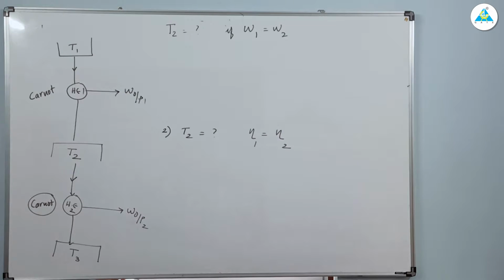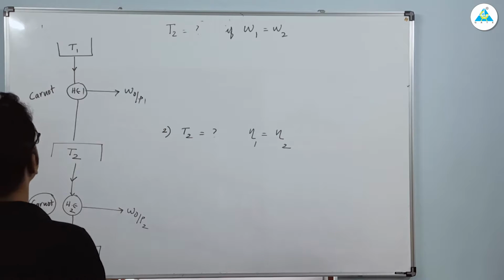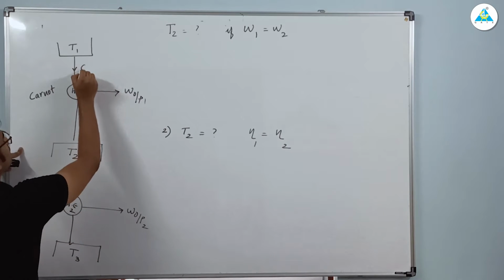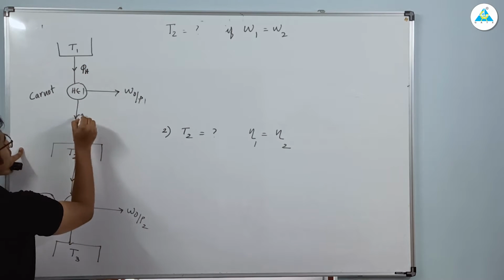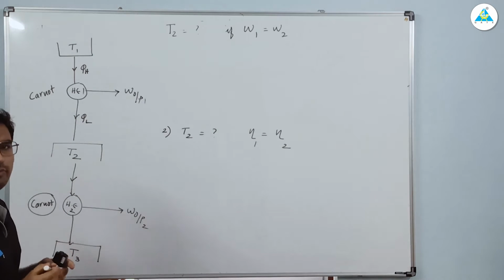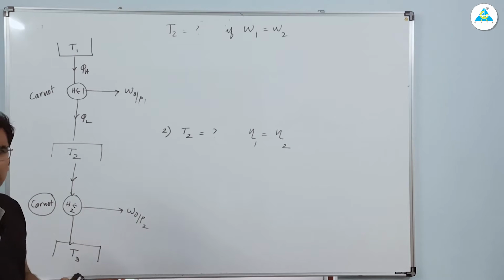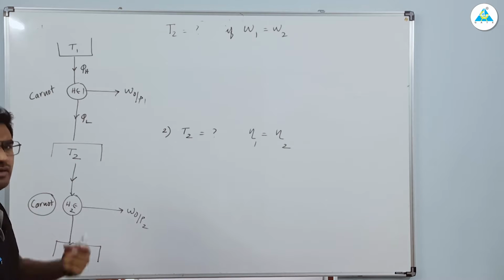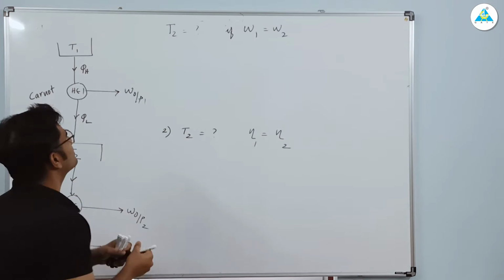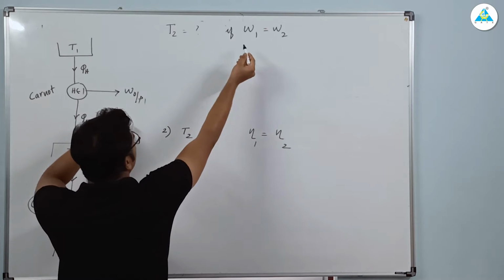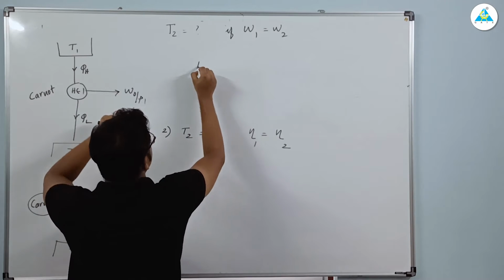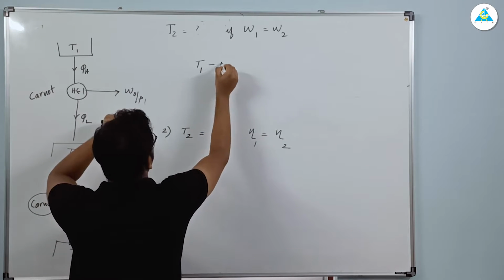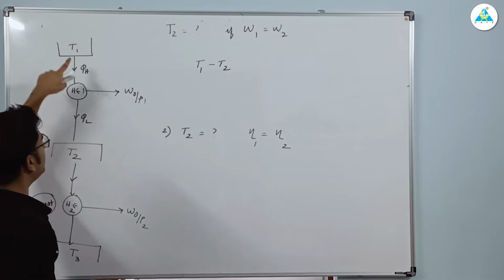Now what is work output? Work output is, whatever heat taken QH minus QL, right? But if it is a Carnot cycle, you know the ratio is the same. I'm not going for the simplification again, just write this: QH minus QL. For the first case, it will be T1 minus T2.